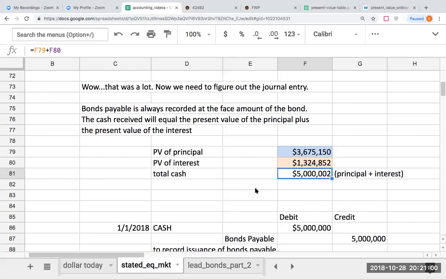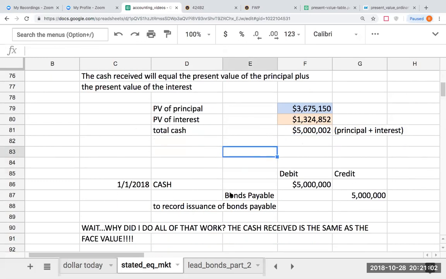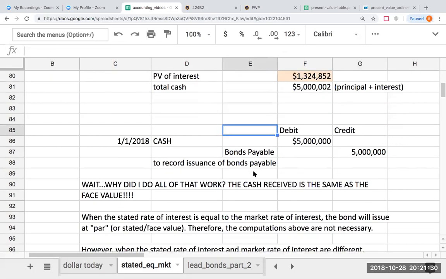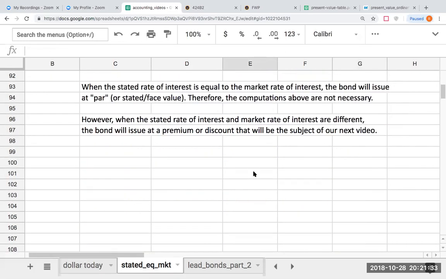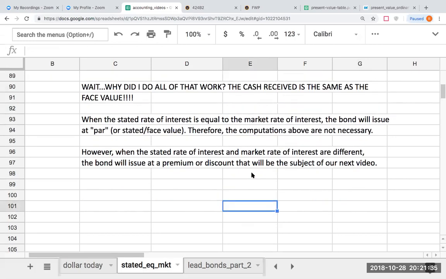So what we're going to be doing as a company when we issue this bond, right over here, I'm getting cash of $5 million. The bond payable will be shown here at $5 million. Now remember, a bond payable is a liability. We are the company, we are essentially borrowing money in the form of a bond that we have to repay back to the investor. First is going to be the interest payment, and then upon maturity, we have to pay back that whole balance.